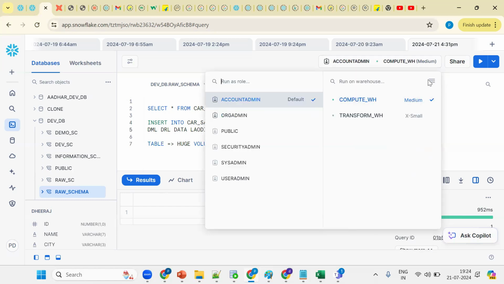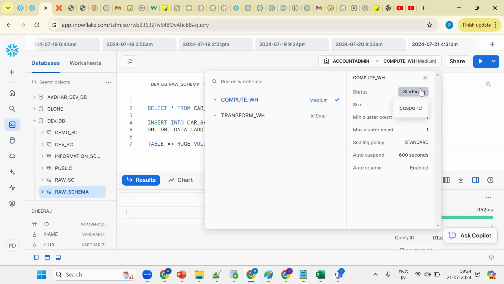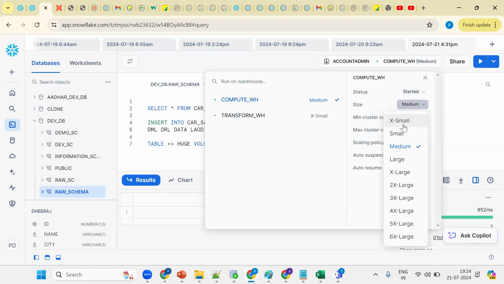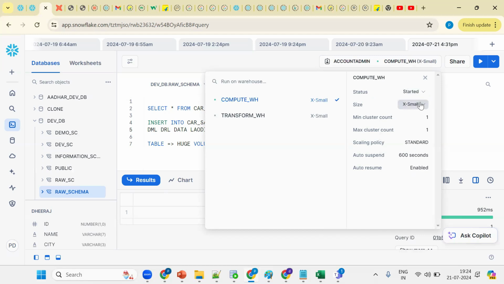Suppose now I don't have that much load. I can go back and reduce the size. So this is scaling up and scaling down. It's mainly for performance purposes. If I want to get results in a faster manner, we'll increase the size. If the load is not that heavy, you can simply go for the normal size. That's the point I want to make. So it's scaling up and scaling down.